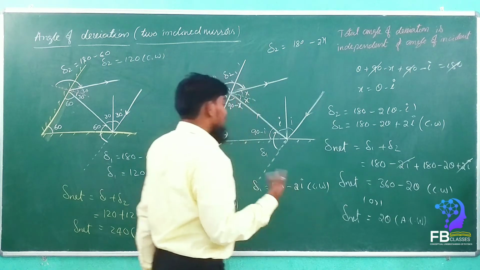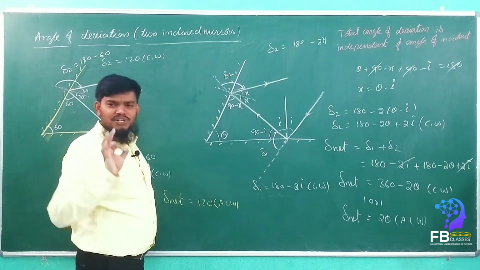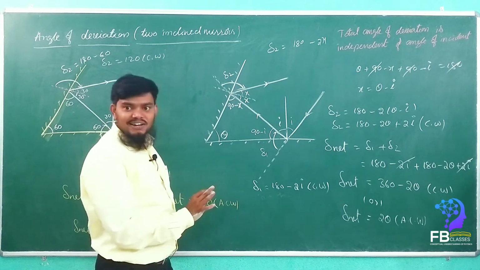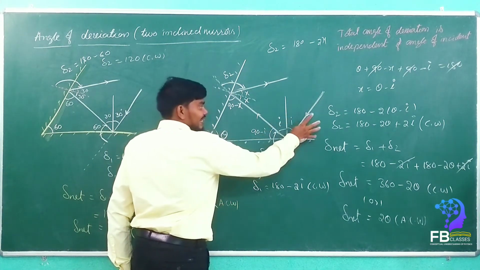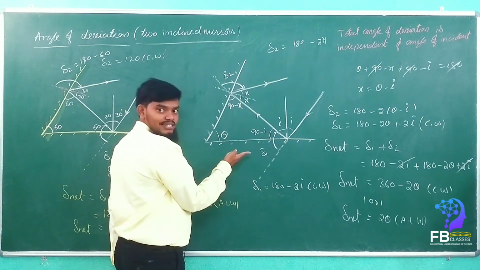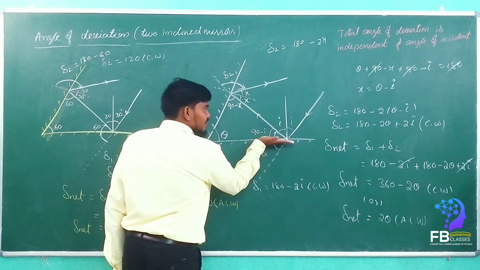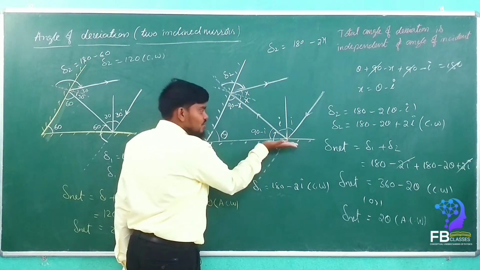Whether it is clockwise or anti-clockwise, how can we interpret it? See, we have to say very clearly whether it is anti-clockwise or clockwise. Whichever mirror the ray falls onto first, this is the first mirror, right? Because the incident ray falls onto this mirror. So this is the first mirror.